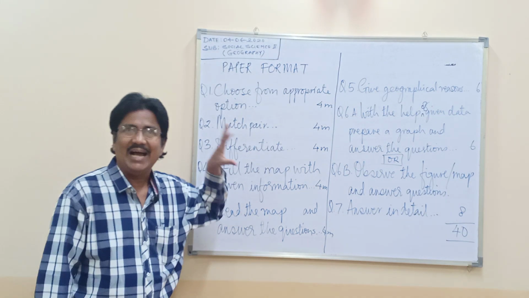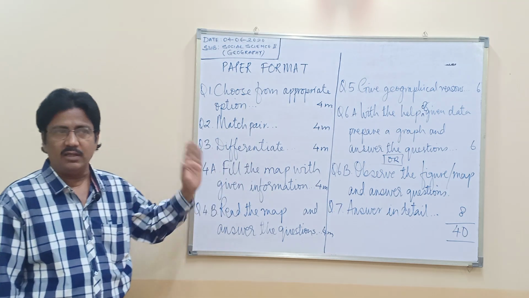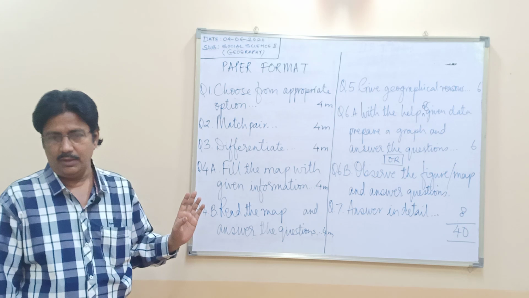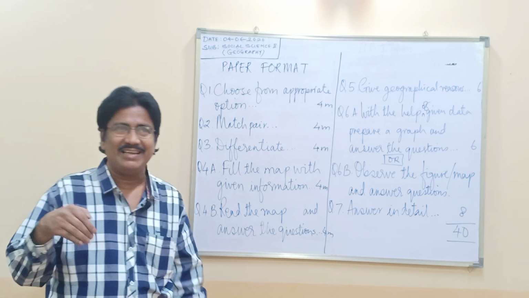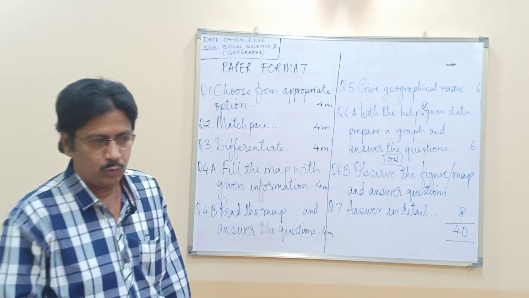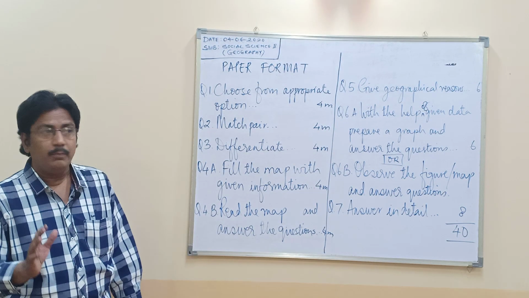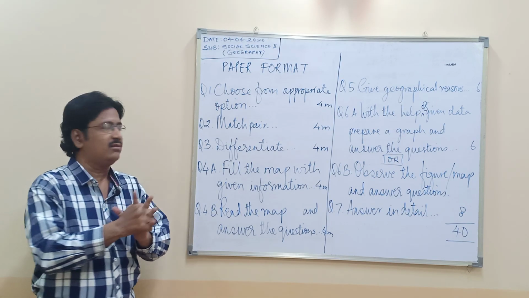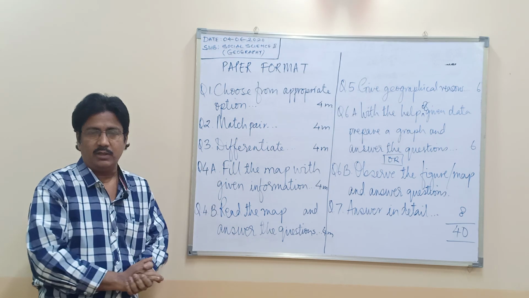The question and answer is on the question paper. That means 26 marks is in your pocket. If you study it very carefully, the question paper has the answers on the question paper itself.